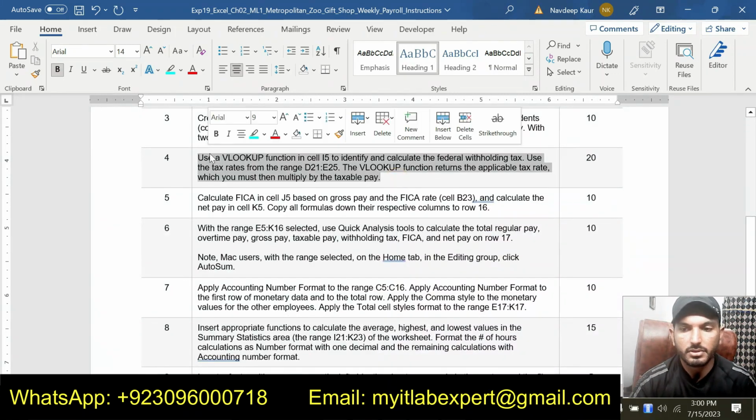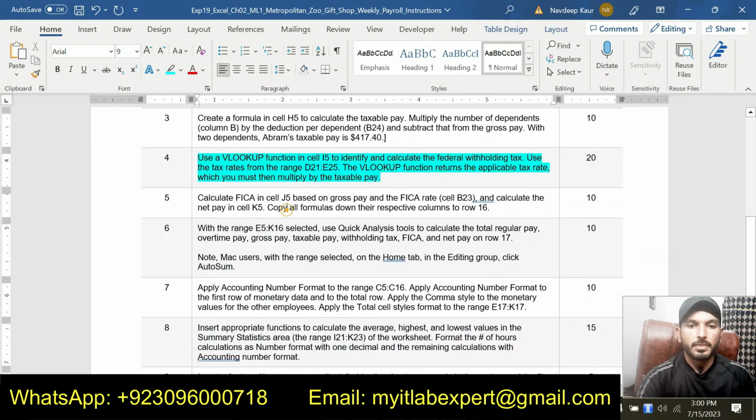So let me do step number 4 now. Step number 4 is use a lookup function in cell F5 to identify and calculate the federal withholding tax. Use the tax rate from the range. So this is our table array that we will use in the lookup function. The lookup function returns the applicable tax rate, which you must multiply with the taxable pay.